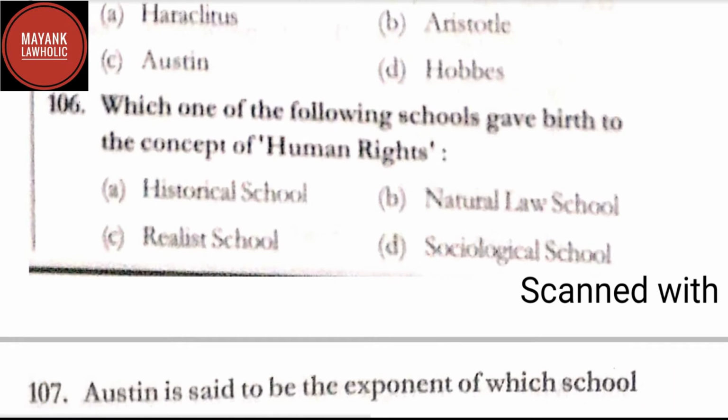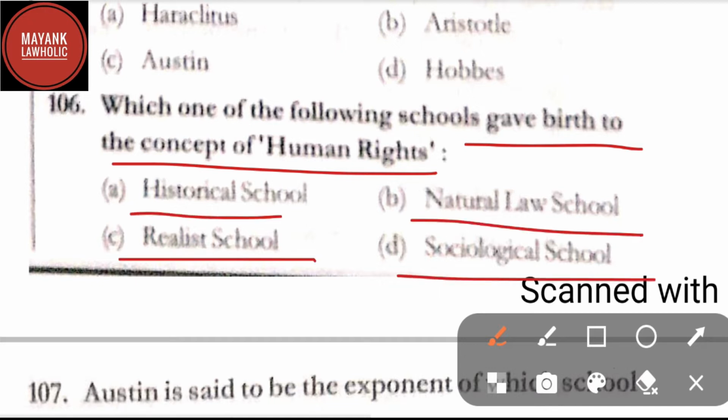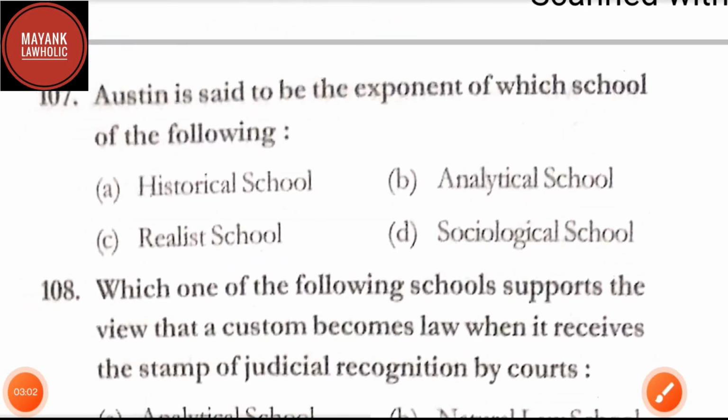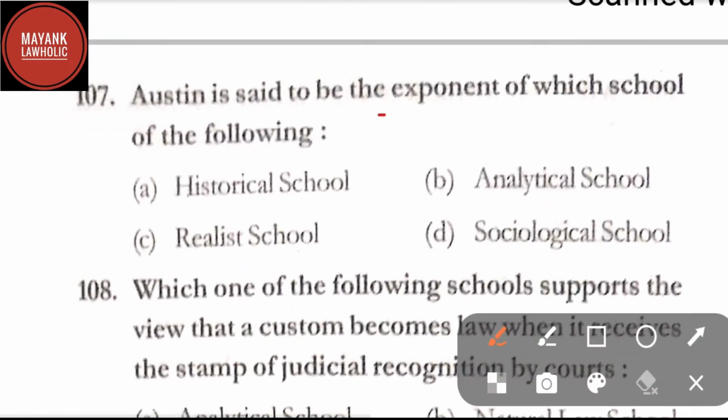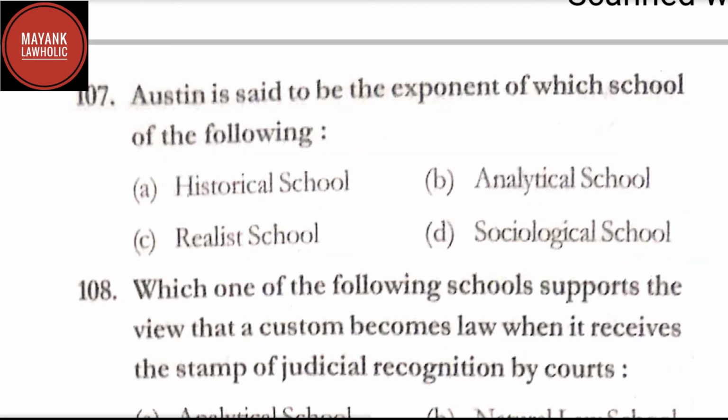Question number 106. Which one of the following schools gave birth to the concept of human rights? Options are historical school, natural law school, realist school, sociological school. Here the correct answer is option B, natural law school. Natural law school gave birth to the concept of human rights. Question number 107. Austin is said to be the exponent of which of the following schools? Option A, historical school, option B, analytical school, option C, realist school, and option D, sociological school. Here the correct answer is option B, that is analytical school.